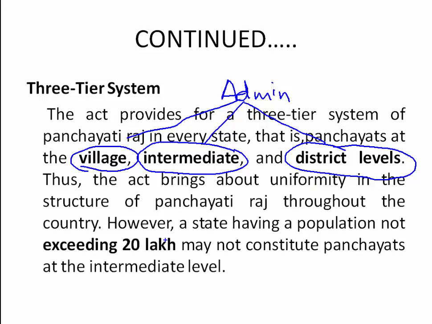Okay, and if the state has a population not exceeding 20 lakh, if the population is less than 20 lakh, then the intermediate level will be skipped. This level will be skipped, meaning we are not going to implement the intermediate level if the population is less than 20 lakhs. Okay, so this is about the 3-tier system.